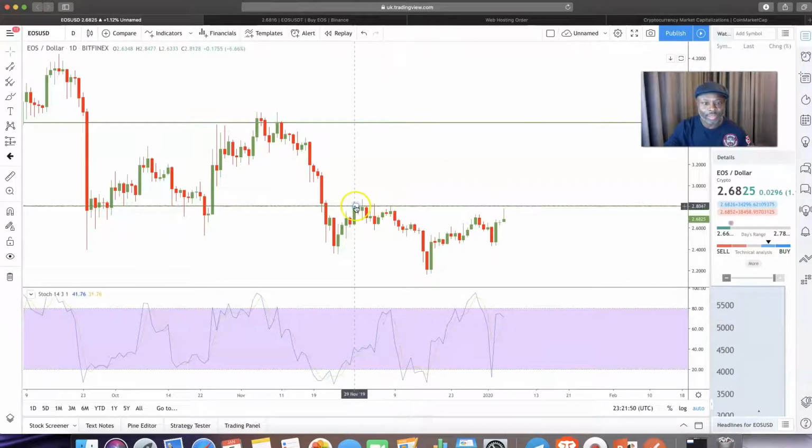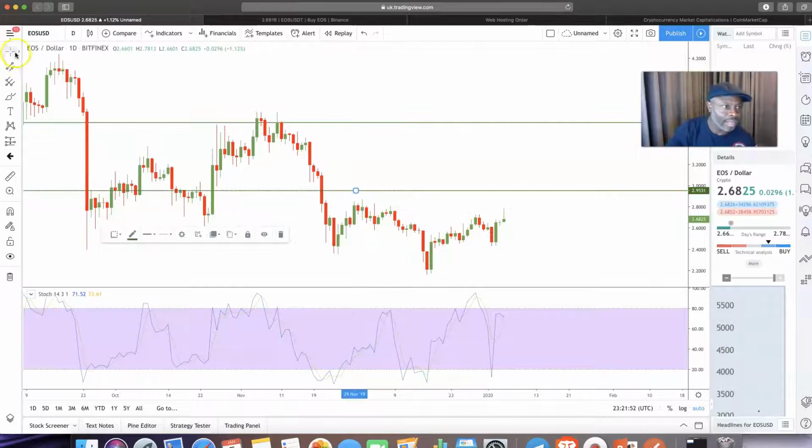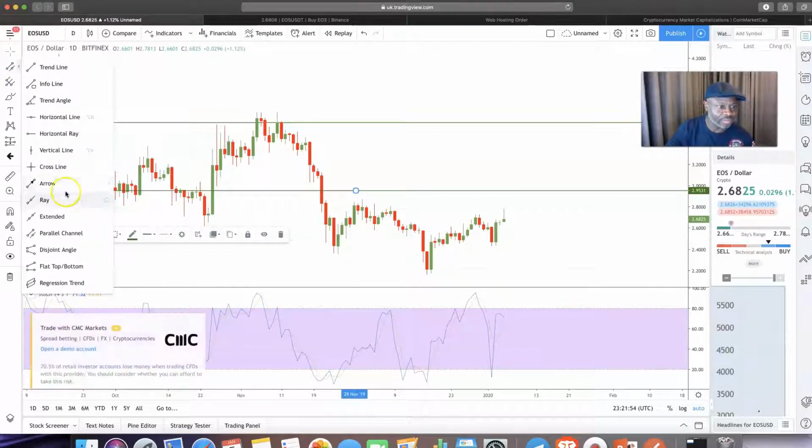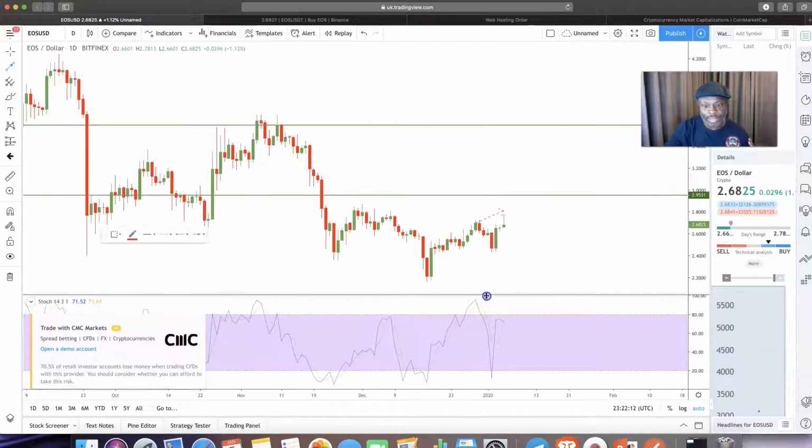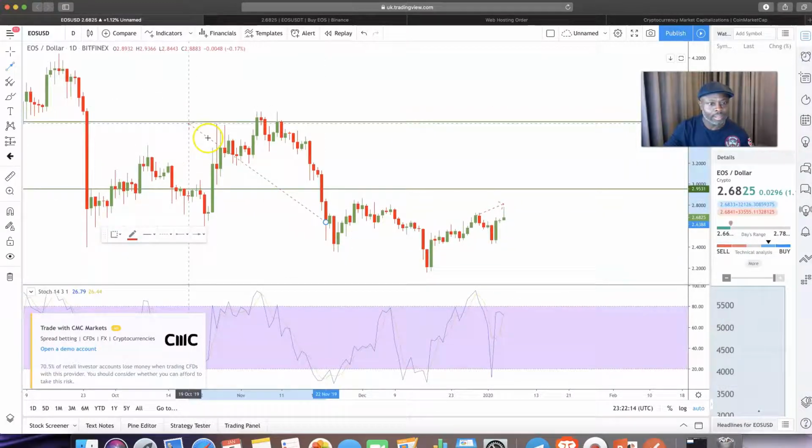and something else I want you to notice, if I take this up a little bit and then I grab an arrow here, I want to show you divergence, why this is going to be a very good trade. Okay, so you can see the price went up here, but the daily divergence came all the way down. So I delete that and I bring the arrow again here and I bring it down. Come down here and then I do that. Yeah. Okay. That's what we call divergence.